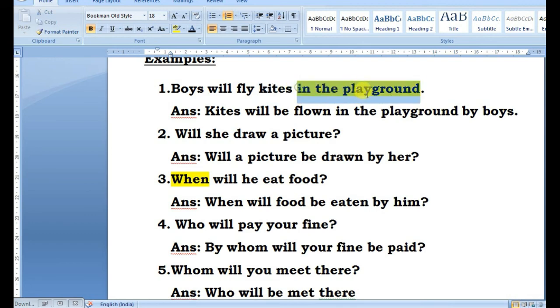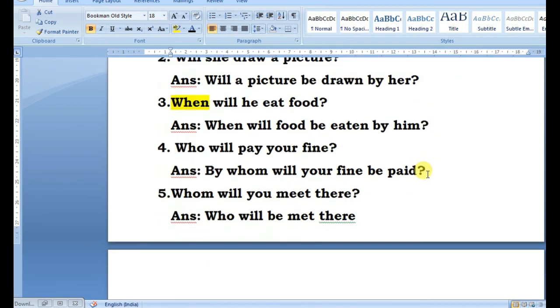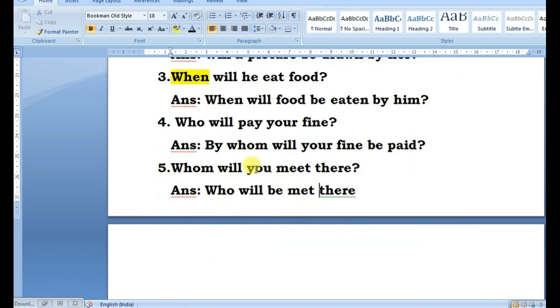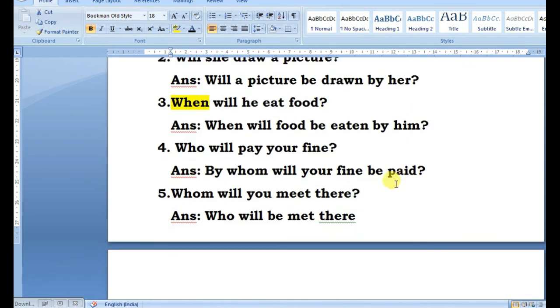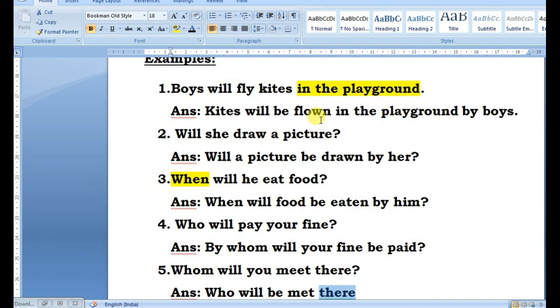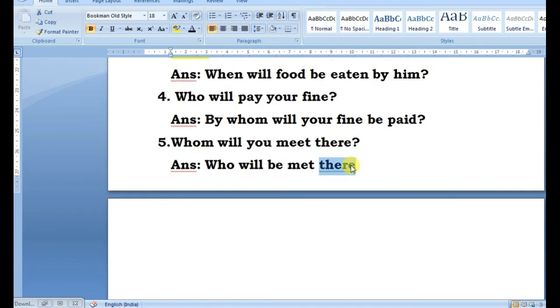So we put the indirect object in the playground after the verb in the passive voice in your answer. In the same manner here, there is no direct object, there is an indirect object, similar to in the playground. And this word there is also an indirect object. Every indirect object has to be placed after the verb. So in a similar way we put there after the verb, the third form met, because there is no direct object.